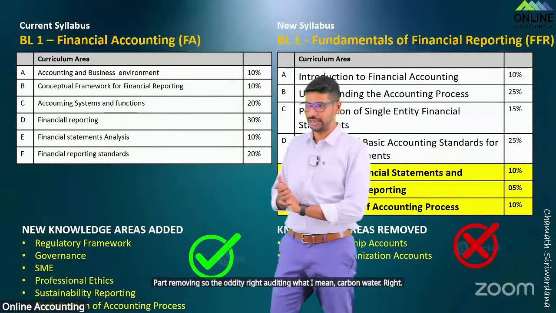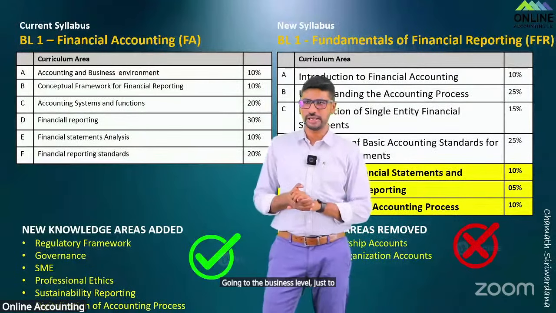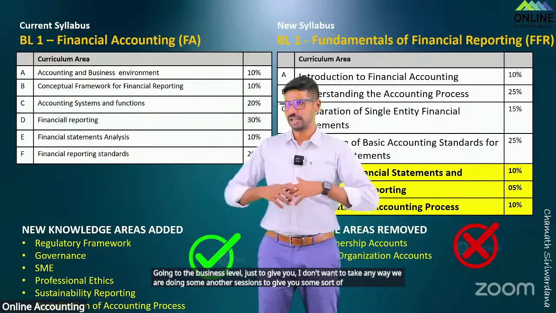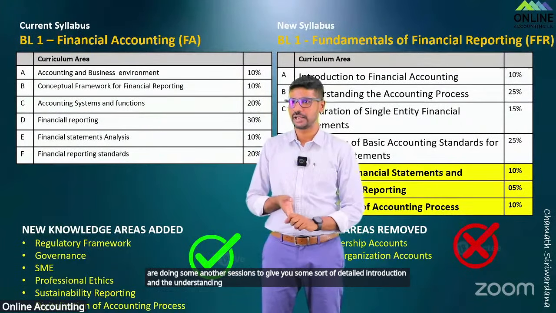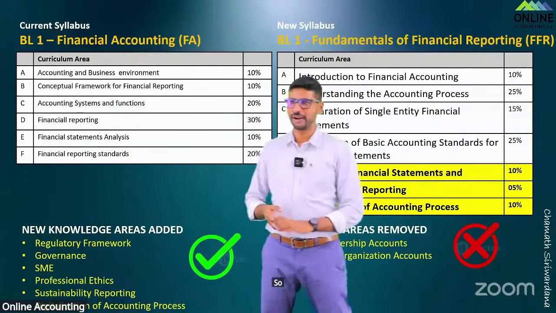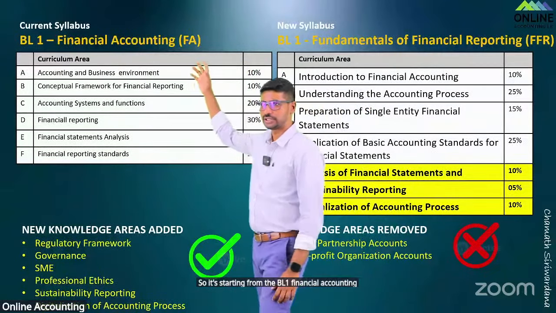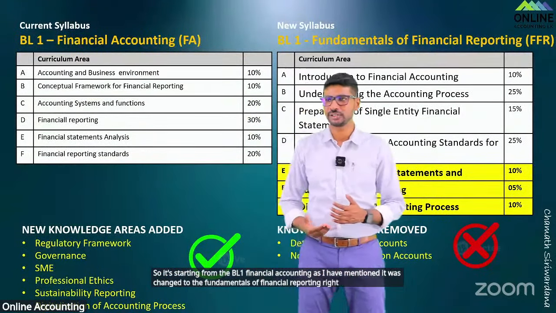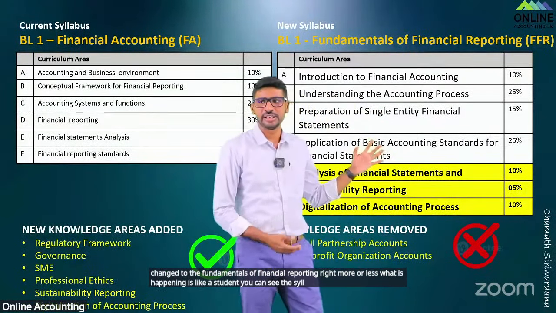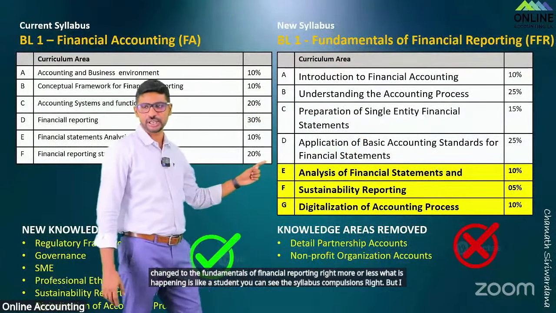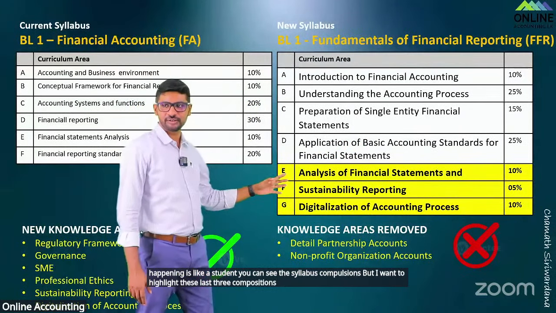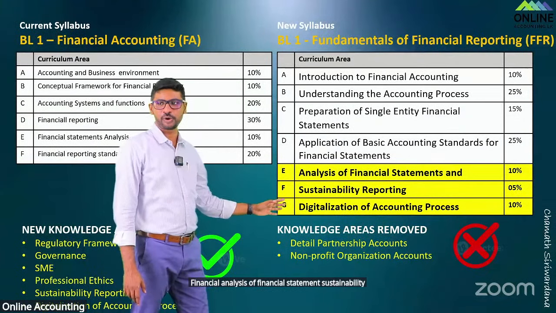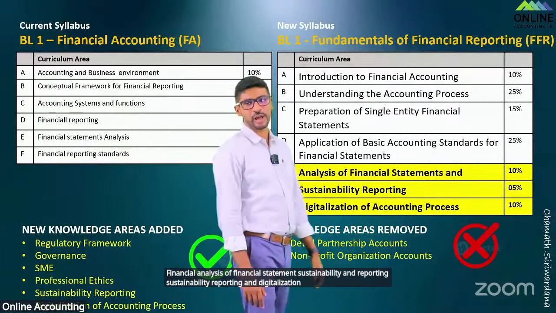Going to the business level, just to give you an idea, we are doing some other sessions to give a detailed introduction and understanding about the areas. It starts from BL1, financial accounting, which, as I have mentioned, was changed to fundamentals of financial reporting. You can see the syllabus compositions, but I want to highlight these last 3 compositions: financial analysis of financial statements, sustainability reporting, and digitalization. Those are the 3 things that they have brought in.